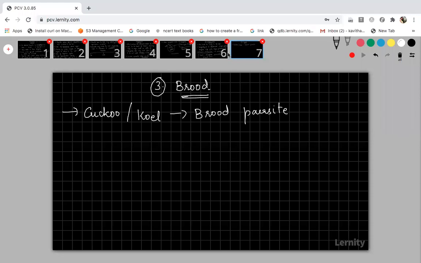In ecto and endoparasites, they will suck the blood, they will take food and accommodation from the host organism. But in the case of the brood parasite, it is slightly different.